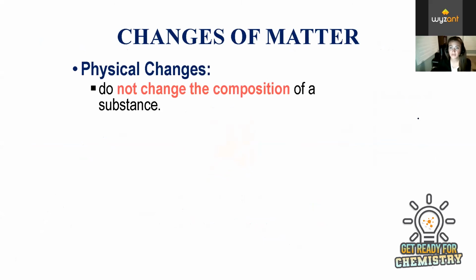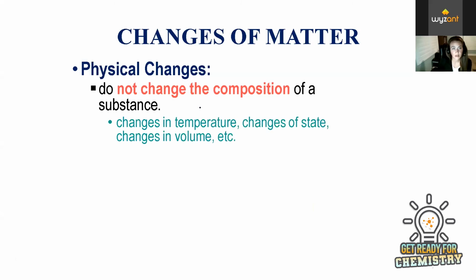Going back to matter, physical and chemical changes, physical and chemical properties, the last thing we'll talk about is the changes of matter. So I said chemistry is the study of matter and also the changes of matter. So matter goes through two separate changes. We have physical changes, which do not change the composition of a substance, and then chemical changes. So for physical changes, examples of this are changes in temperature, changes in state, so going from a solid to a liquid to a gas, or back from a gas to a liquid to a solid. This would be an example of a physical change because we're not actually changing the substance. It's still water the whole time.